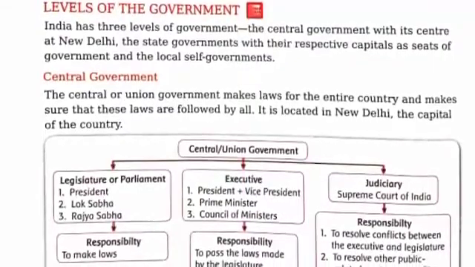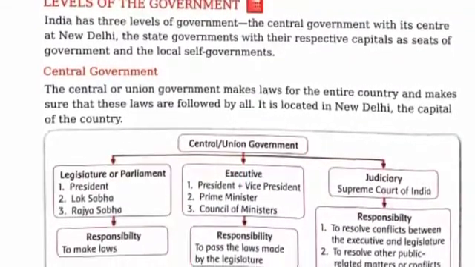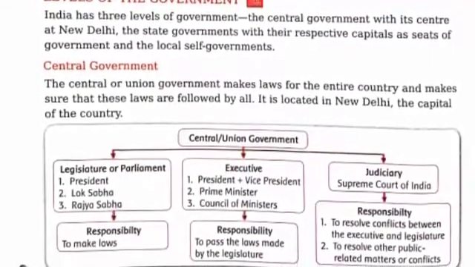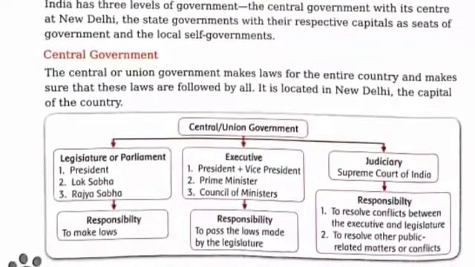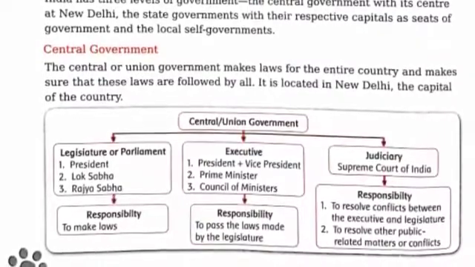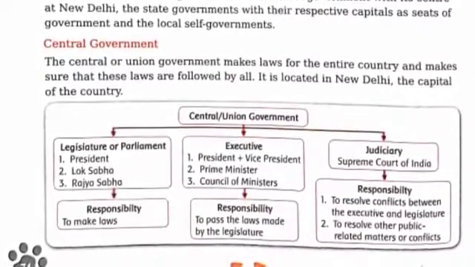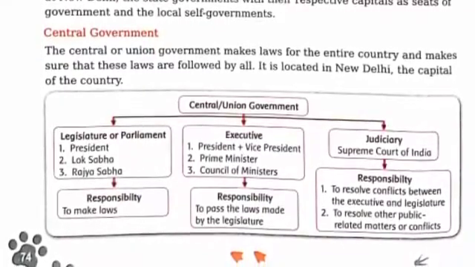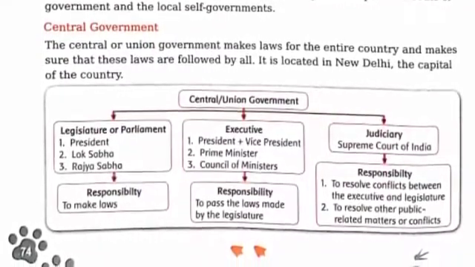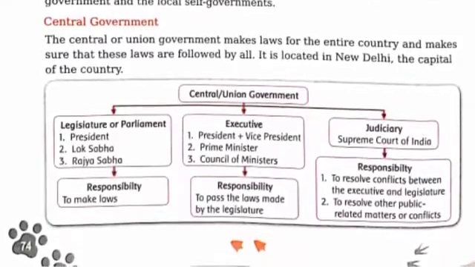The responsibility of the legislature is to make the laws. The responsibility of the executive is to implement the laws made by the legislature. The responsibility of the judiciary is to solve conflicts between the executive and legislature, and to resolve public related matters or conflicts.